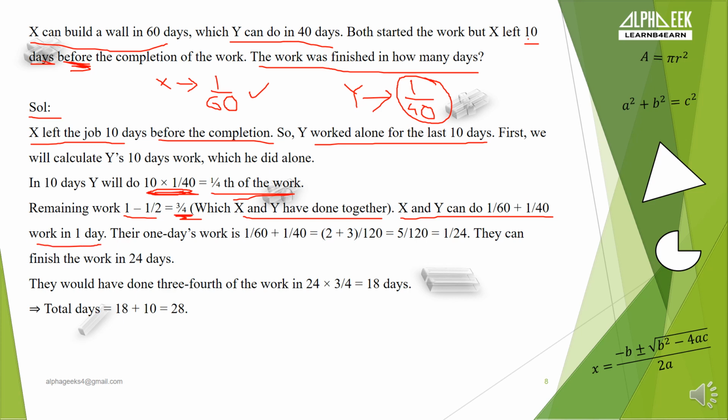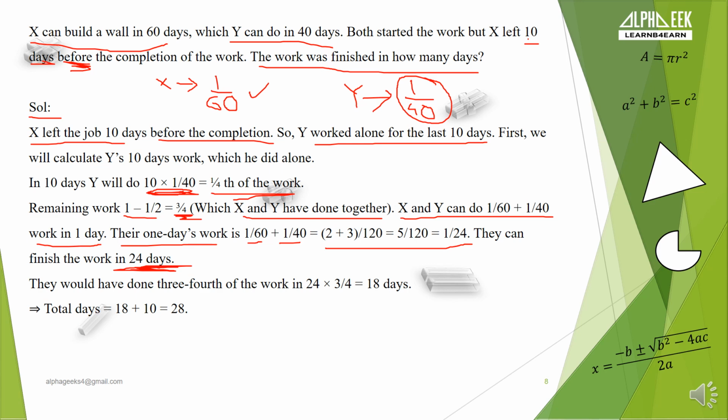Correct. So that will be equal to 1 by 24 when you solve and simplify it. Now they can finish the work in 24 days.